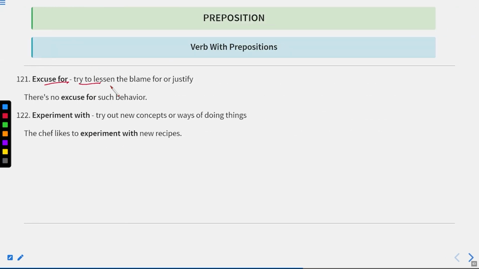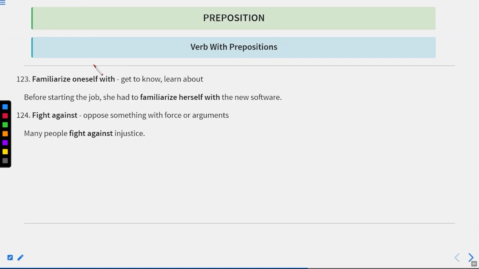Now let us move to the next one. Excuse for means try to lessen the blame for or justify. There is no excuse for such behavior. Experiment with means try out new concepts or ways of doing things. The chef likes to experiment with new recipes.